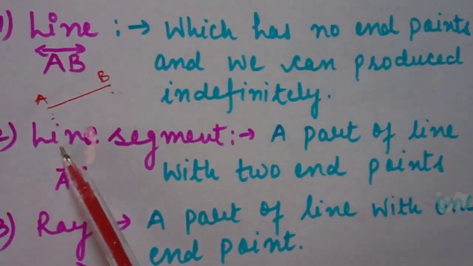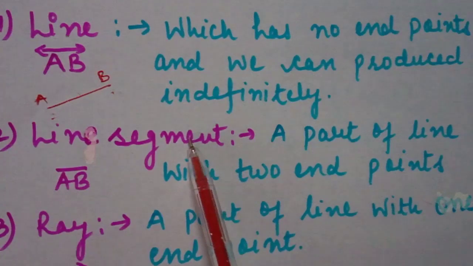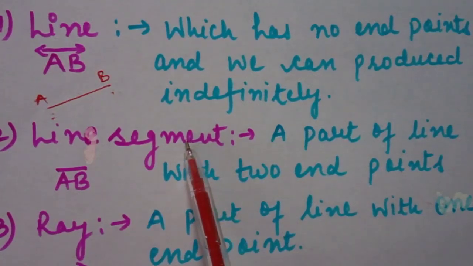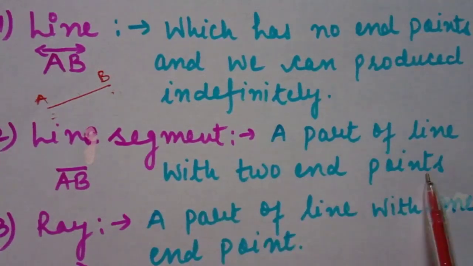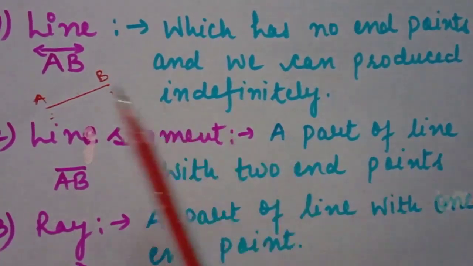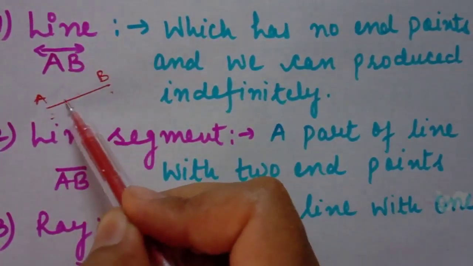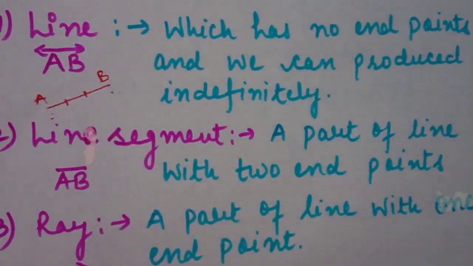So the second one is line segment. So what is a line segment? A line segment is a part of a line with two end points. The line segment is only a part of a line with two end points. Two end points means we cannot produce it. So we write it like this. We have two end points and we can't extend it on both sides.